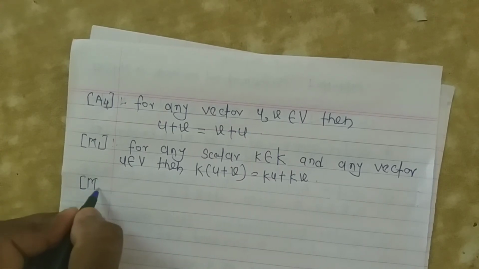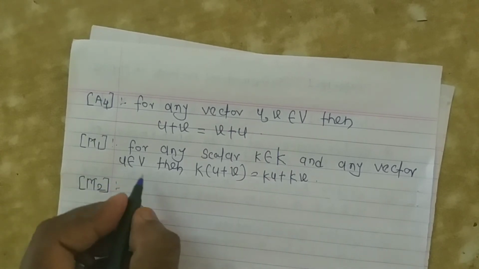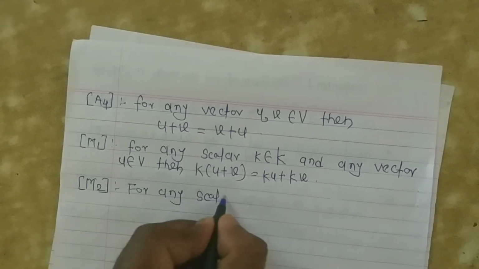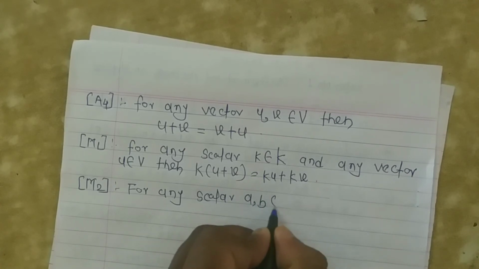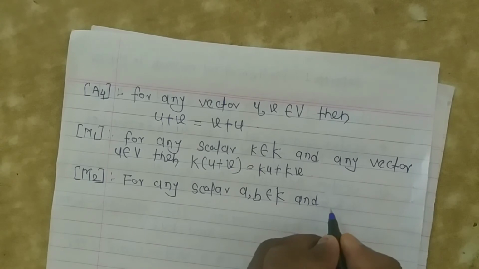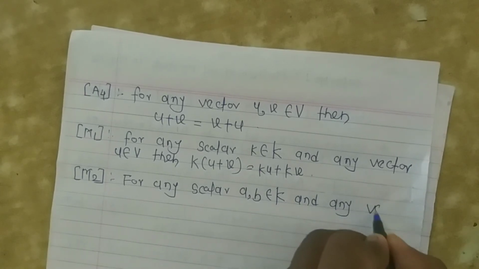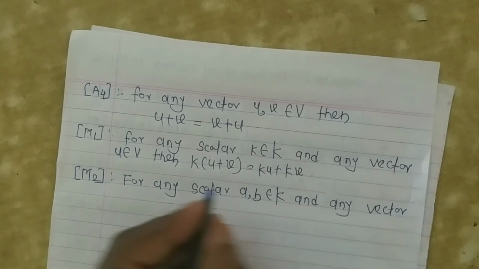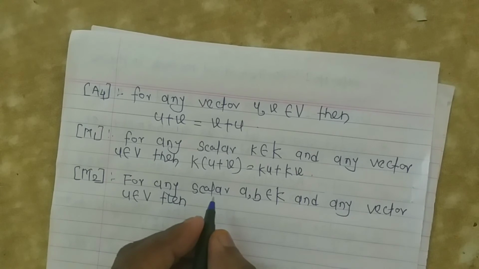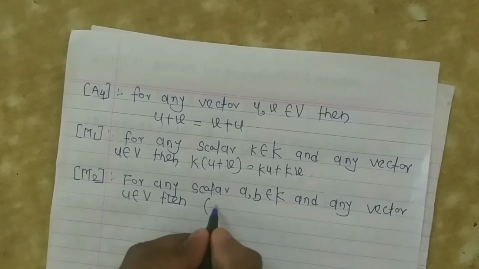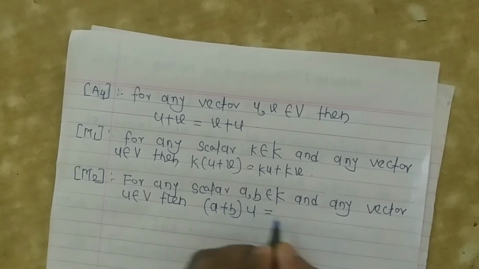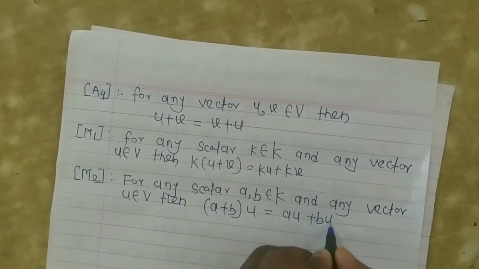Then second, M2: for any scalars a, b belongs to K, and any vector u belongs to V, then (a plus b)u is equal to au plus bu.